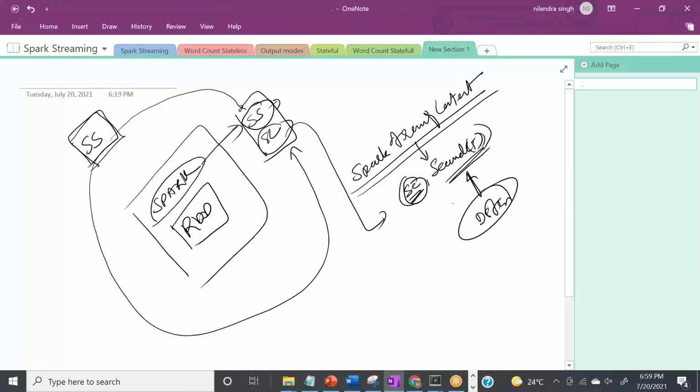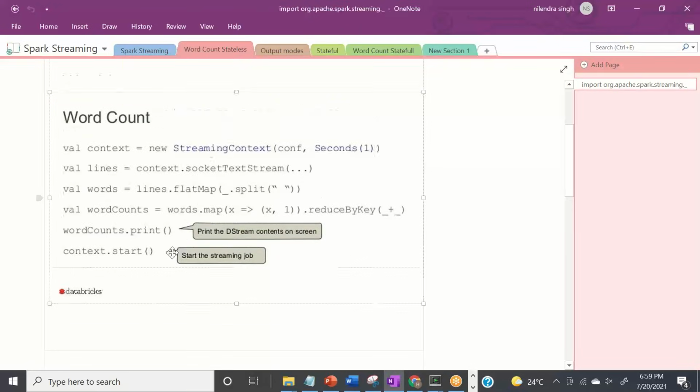Okay, so this is how it works now. We now know that to use streaming, we need to create a Spark streaming context, and to use the Spark streaming context, we need to use a Spark session or a Spark context. Okay, we know this now. Now let's see how the word count program works, and you will find it very amazing.